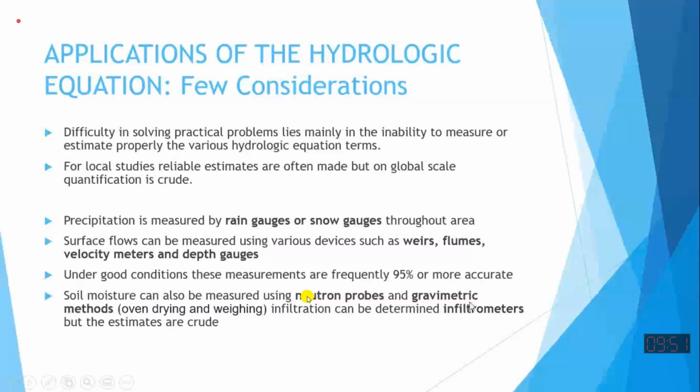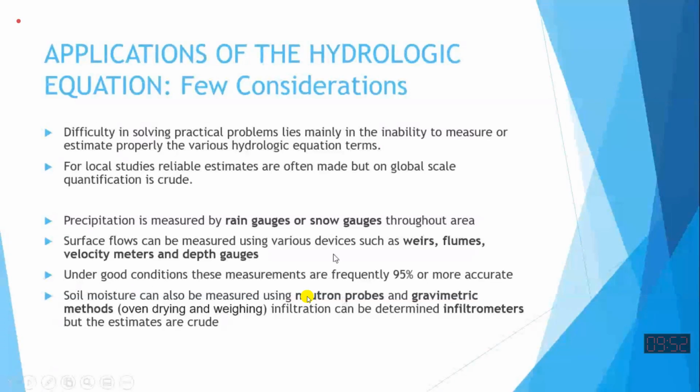Infiltrometer sometimes we use to estimate infiltration. This is simply a steel ring, 1 meter, 1.5 meter diameter steel ring. We insert it into the soil at the surface of the soil and then we fill it with water. And every day we see how much water is going down into the soil, or every hour we see how much water is going down. So from that measurement, we estimate this soil has so much infiltration capacity. So that can be used to estimate the infiltration of the whole area, the infiltrometer.